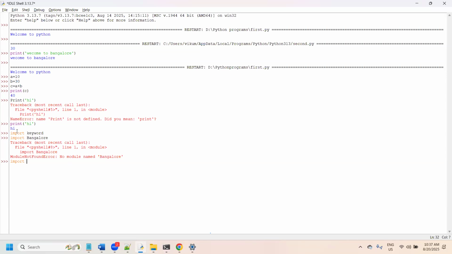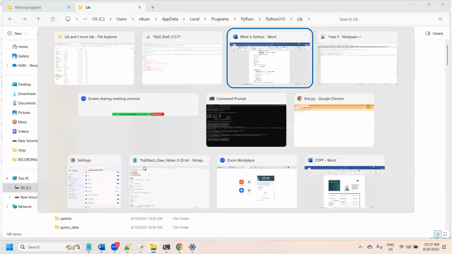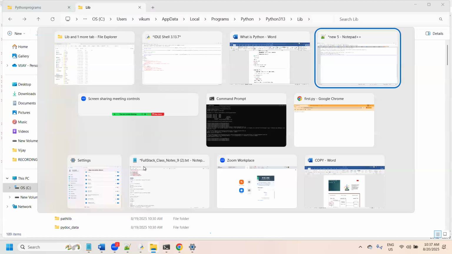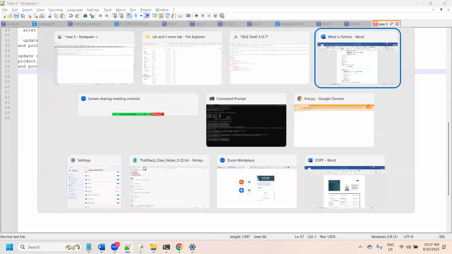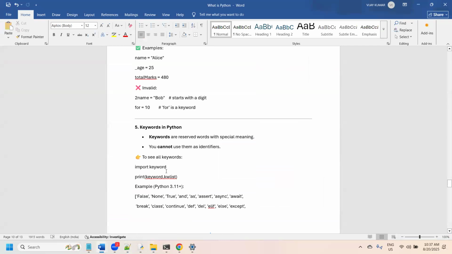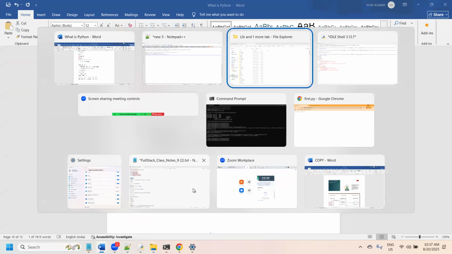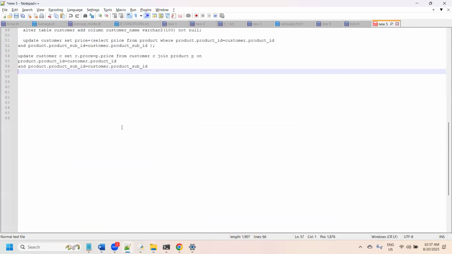So if it is a program, it will stay until the program execution. After importing this keyword, what is the keyword module? The keyword module will display the list of predefined keywords which are available in Python. So if you just run this, let's go ahead.